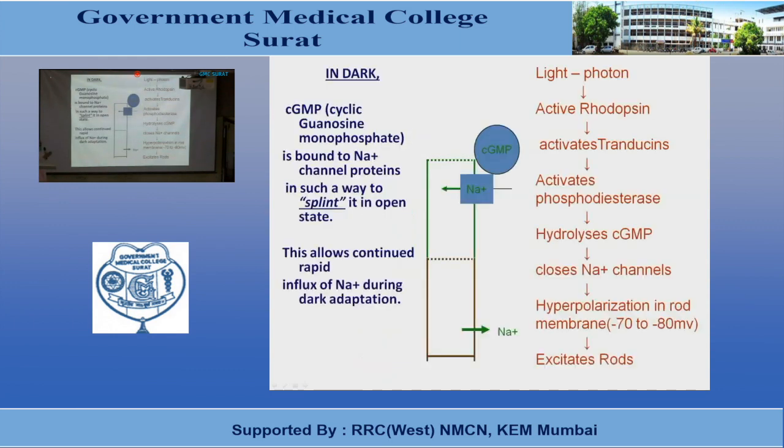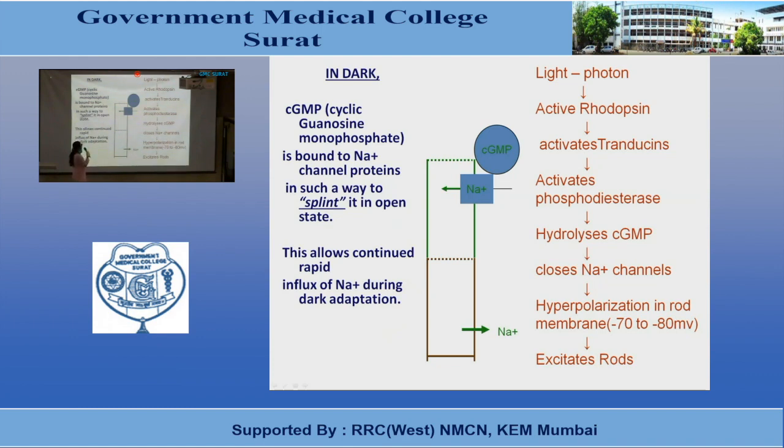Now what happens once the rods and cones are excited? This process of excitation of rods and cones is the excitation cascade, which amplifies the effect of a single photon of light to million folds.